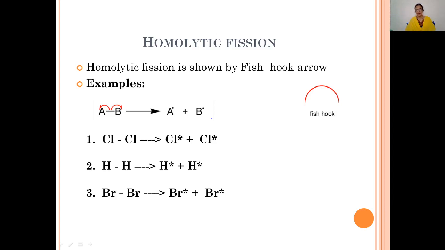A free radical is an atom, group of atoms, or species with a single, odd, or unpaired electron. Due to the presence of this unpaired electron, free radicals are highly reactive. Generally, homolytic bond fission is represented by a fish hook arrow, a curved half arrow. This is about homolytic bond fission. Now let's discuss another bond fission, that is heterolytic bond fission.